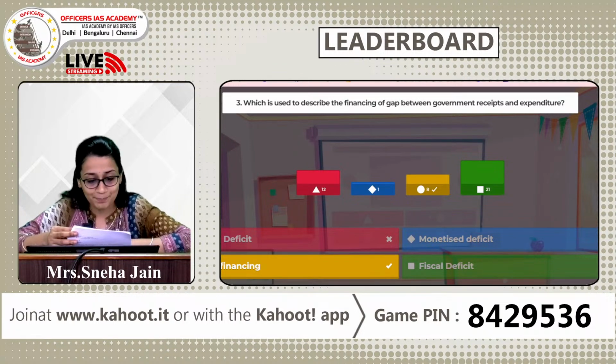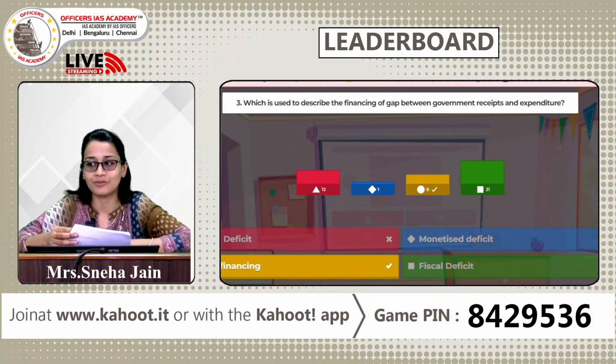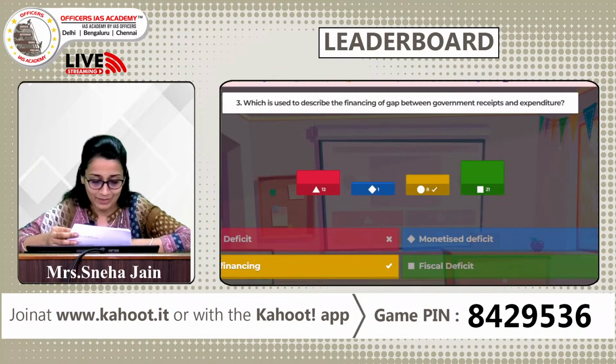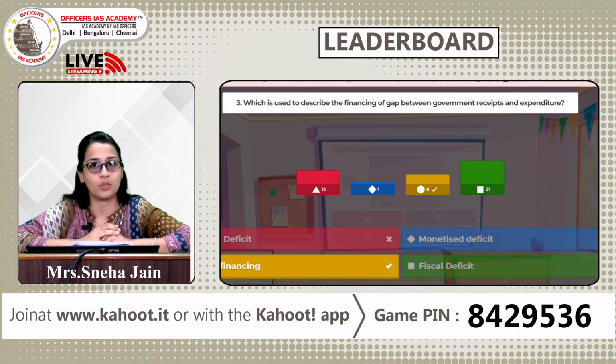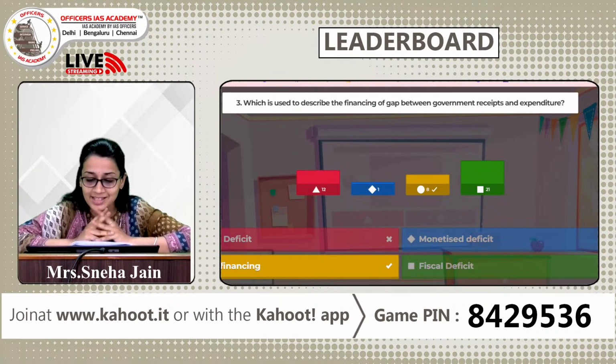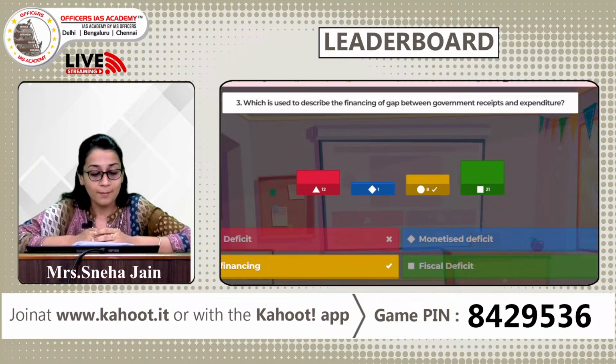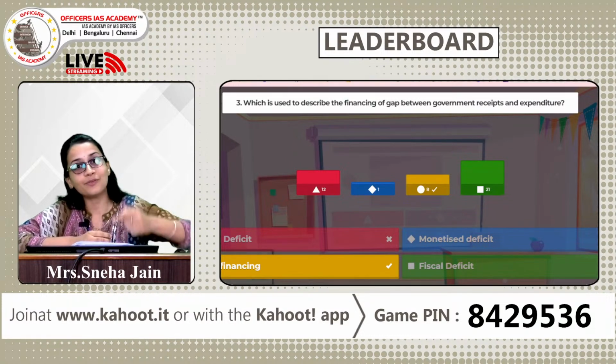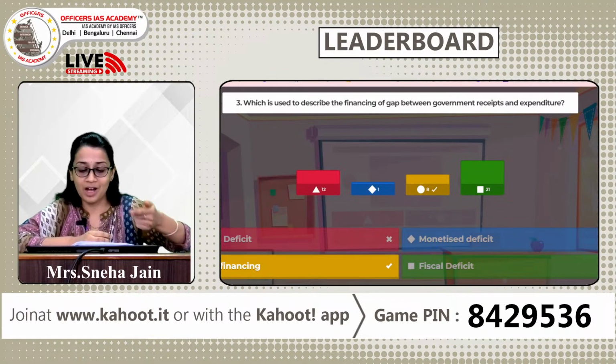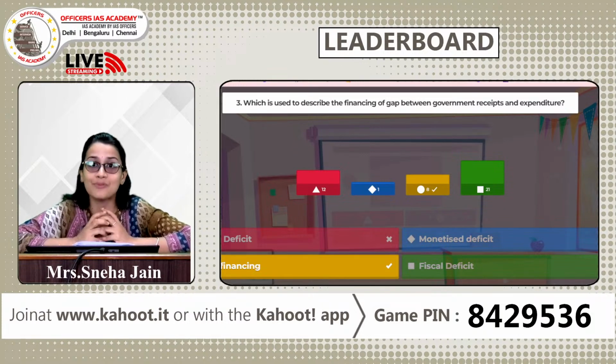But it is very surprising to see that most of you have got the answer as D. So let's quickly understand the question. The question was telling which term is used to describe the financing of gap between government receipt and expenditure. The question is not asking you what is the difference between government receipt and expenditure. If it's government receipt minus government expenditure, you can think it could be fiscal deficit. But it is asking how does the government finance that gap? The government finances the gap through a term called deficit financing.